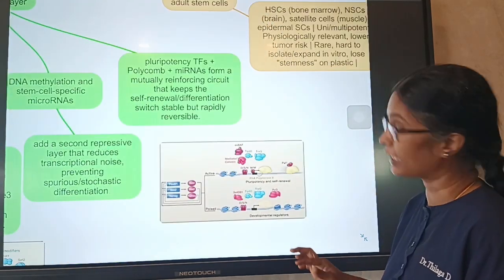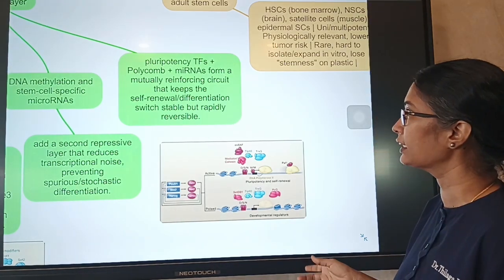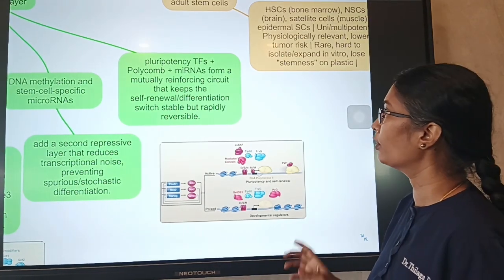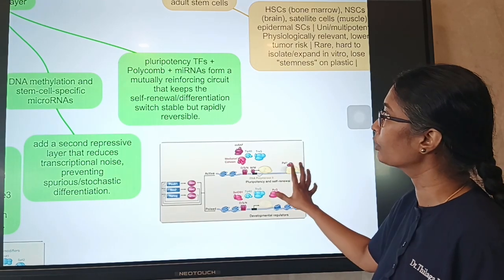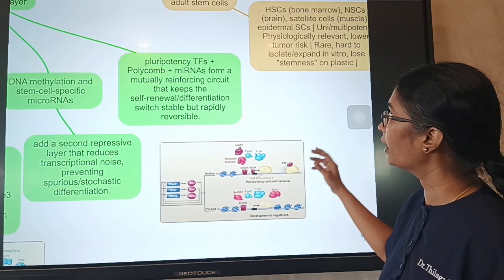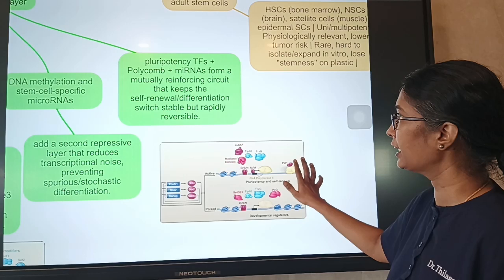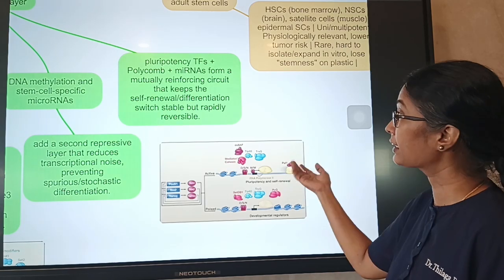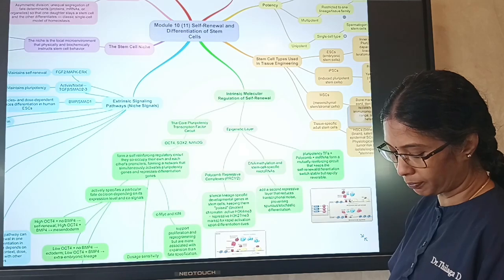And the pluripotency transcription factors, the polycomb, and miRNAs form a mutually reinforcing circuit that keeps the self-renewal or differentiation switch stable but rapidly reversible. So we can see here how they are kept. All the transcription factors, the miRNAs and the polycomb act together to keep that switch stable, but it is rapidly reversible as well. So these are the intrinsic regulation pathways.